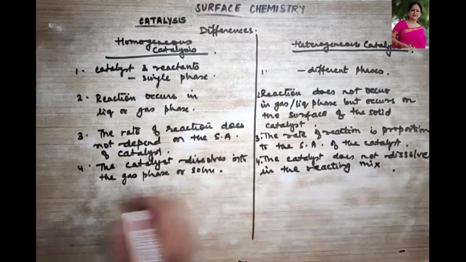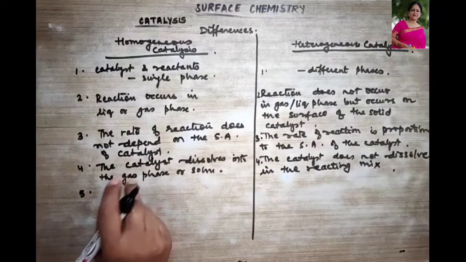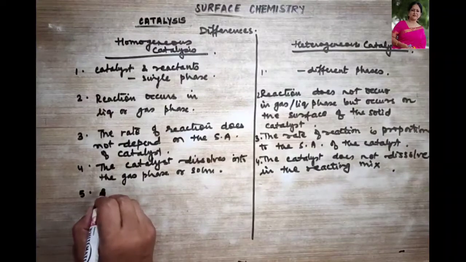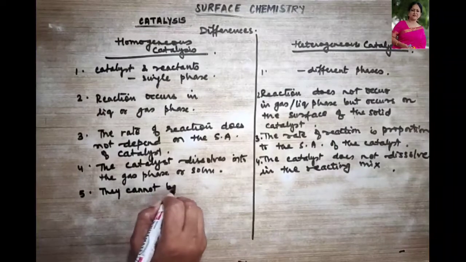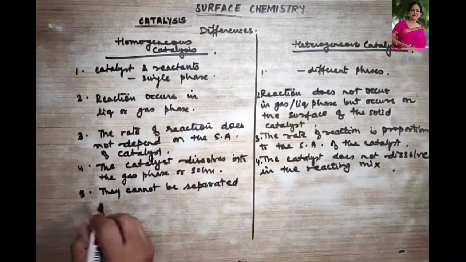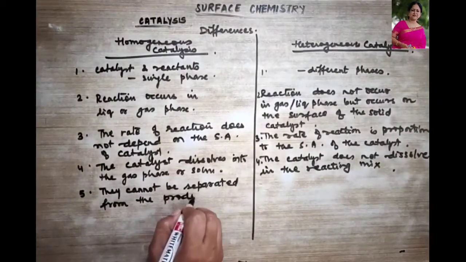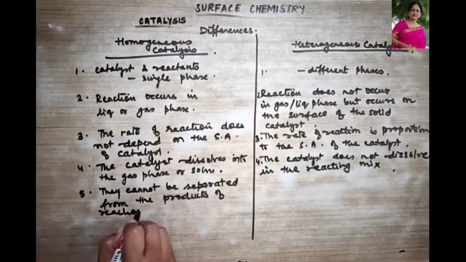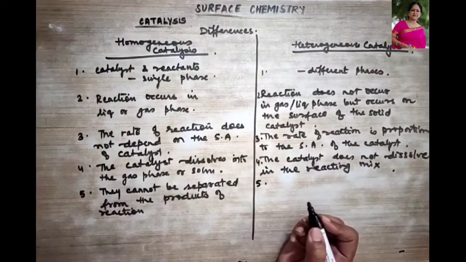Then the fifth point of difference: the homogeneous catalysts cannot be easily separated from the products of the reaction. Whereas what do we know about heterogeneous catalysts?